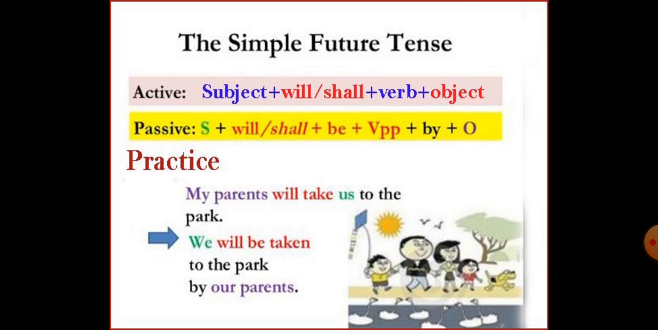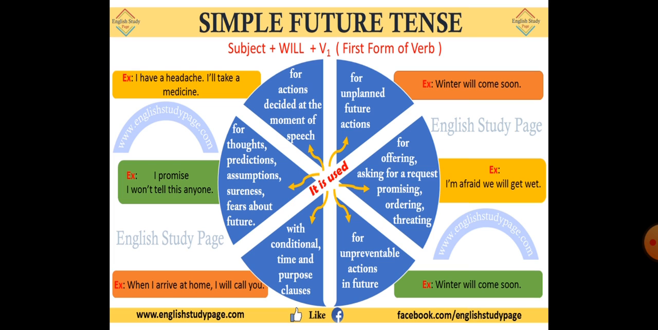So in passive form we use the object first. Then it will be will or shall plus be. Here you have to use be, that is the helping verb. Then the past participle of the verb, that is the third form of verb, then by plus subject. The subject will come here, the object will not. This is wrong.